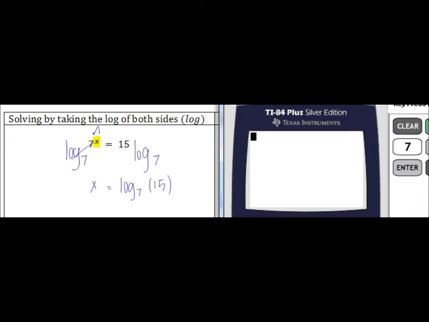But if a question asks you to round to, let's say, the hundredths place, you can calculate the log base 7 of 15. To the nearest hundredth, x is about 1.39.